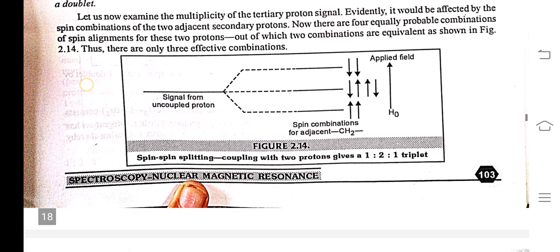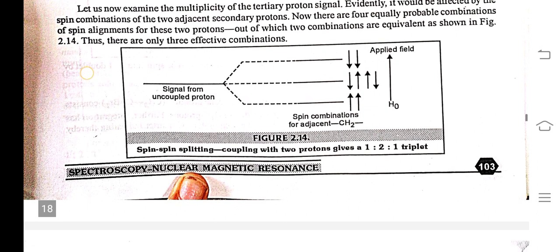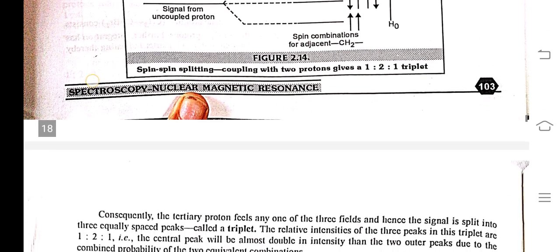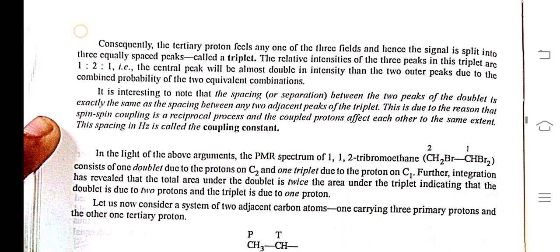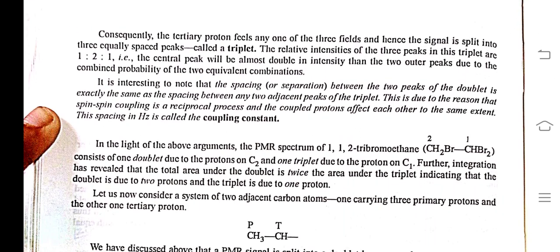Now there are four equally probable combinations of spin alignment for the two protons, out of which two combinations are equivalent, as shown in the figures. Consequently, the tertiary proton feels any one of three fields, and hence the signal is split into three equally spaced peaks called a triplet. The relative intensity of the three peaks in this triplet is 1:2:1. The central peak will be almost double in intensity compared to the two outer peaks due to the combined probability of the two equivalent combinations.